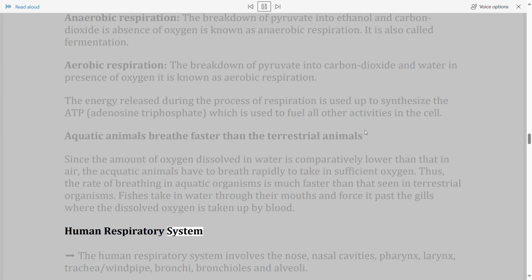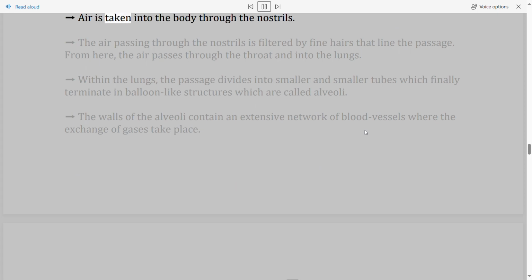Human respiratory system. The human respiratory system involves the nose, nasal cavities, pharynx, larynx, trachea (windpipe), bronchi, bronchioles and alveoli. Air is taken into the body through the nostrils. The air passing through the nostrils is filtered by fine hairs that line the passage. From here, the air passes through the throat and into the lungs.